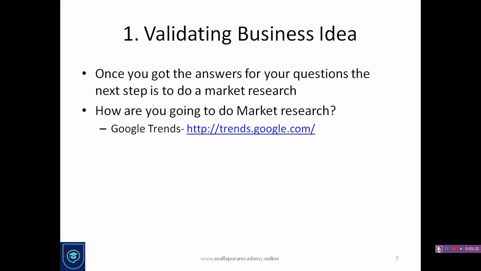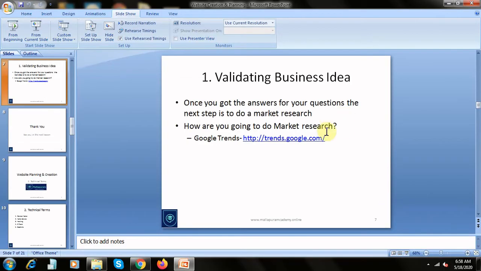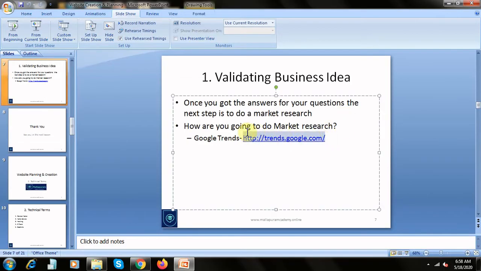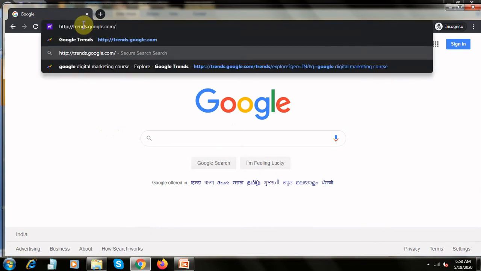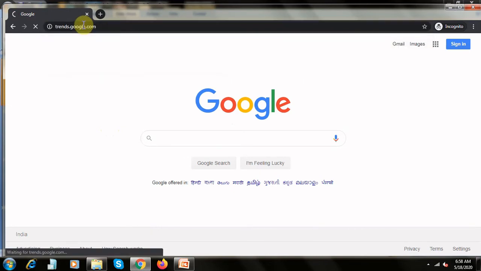But before we get into those things, which will be coming in the later stage of our lessons, let's look at Google Trends. Trends.google.com, this is the URL that you need to type in. So always remember, open the window in an incognito mode. So here we already have Google Trends.